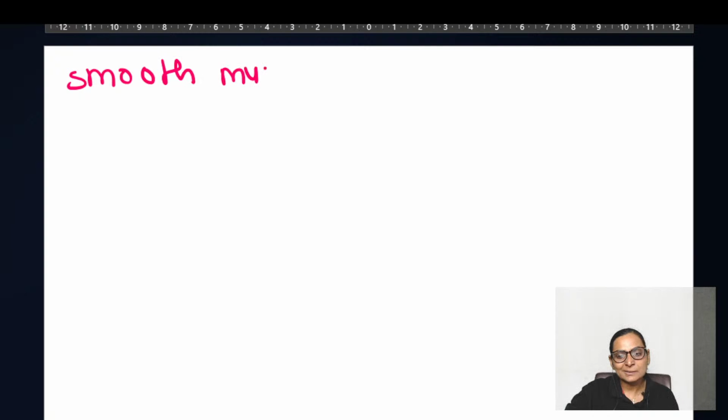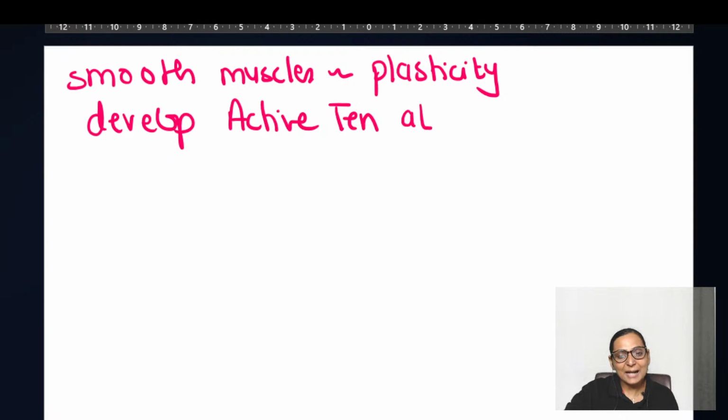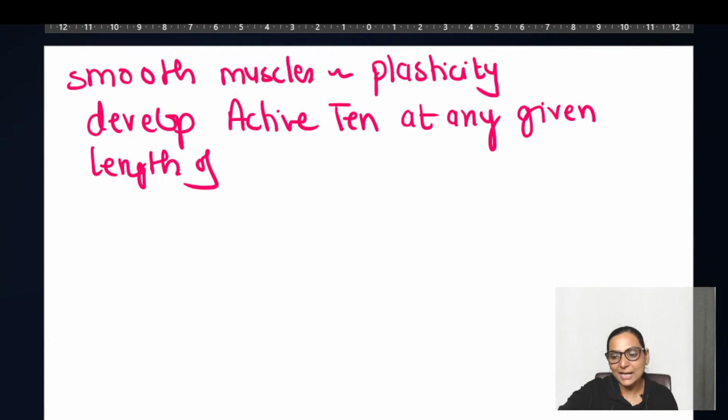Smooth muscles exhibit a property of plasticity. This property means that they can develop active tension at any given length of sarcomere.